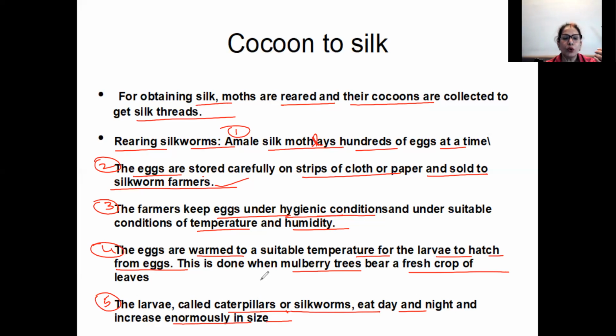Then what happens once they have grown in size? They will change into a pupa. When they are growing in size, they start forming the cocoon of silk fiber around them, and inside, the pupa is growing.